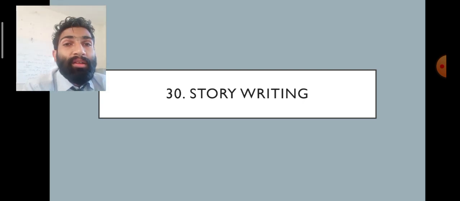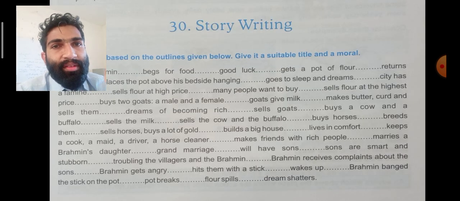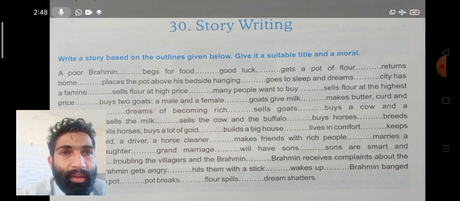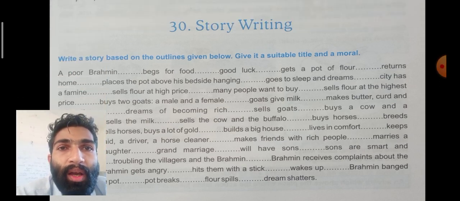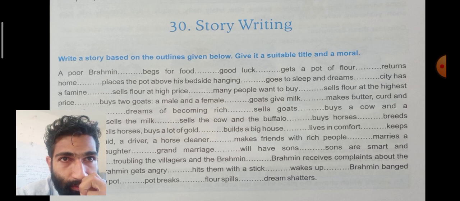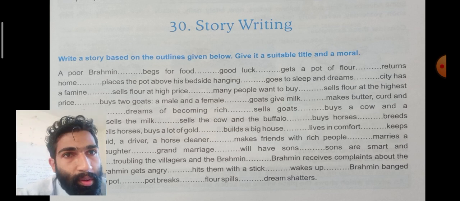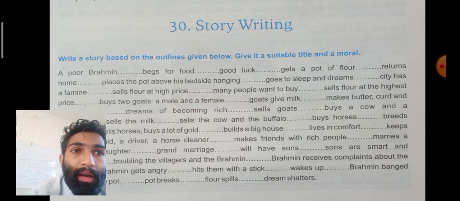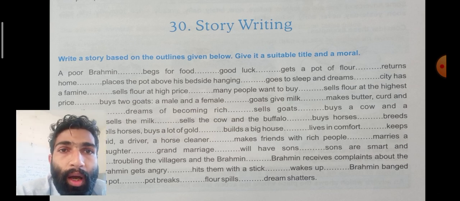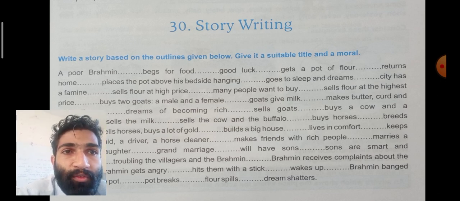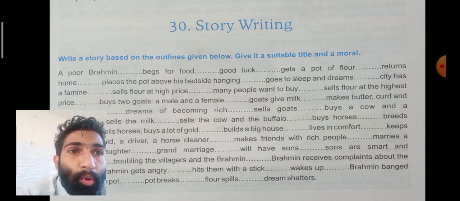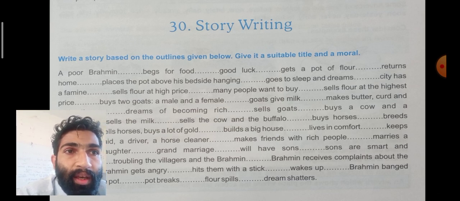So next, story writing. Last day we discussed how to write a story. Now, story writing. Write a short story based on the outlines given below. Give it a suitable title and moral. A poor Brahmin begs for food. Good luck. Gets a pot of flour. Okay, flour, like flower, that's the same pronunciation.